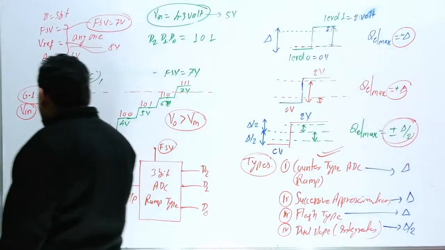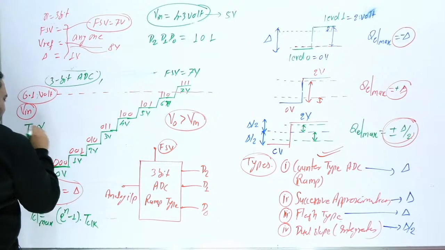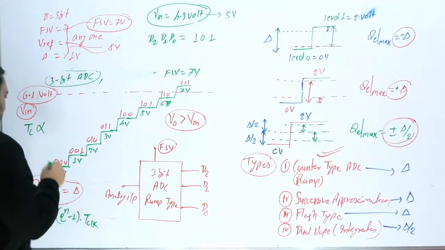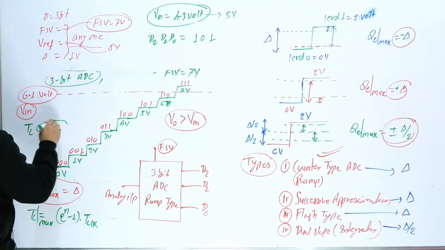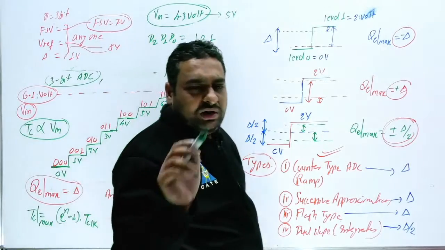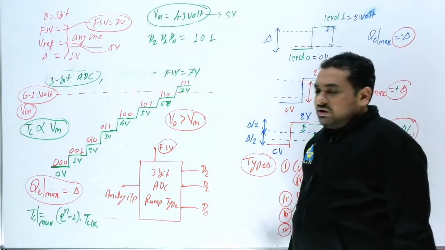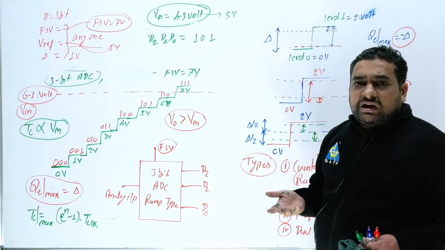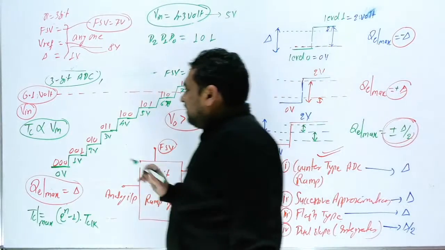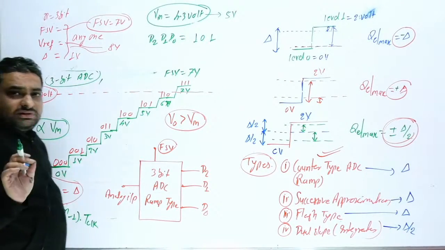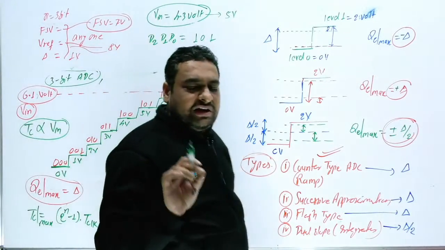And now the next important thing you remember: conversion time is directly proportional to the input voltage V. So conversion time will depend on the input voltage. Here is conversion time a variable or fixed parameter? Variable. Remember, if V in is changed, conversion time will change. So conversion time is a variable parameter.